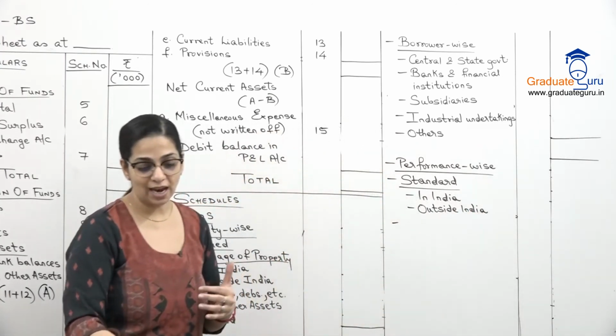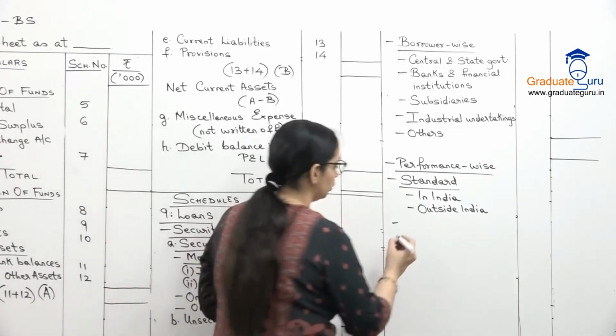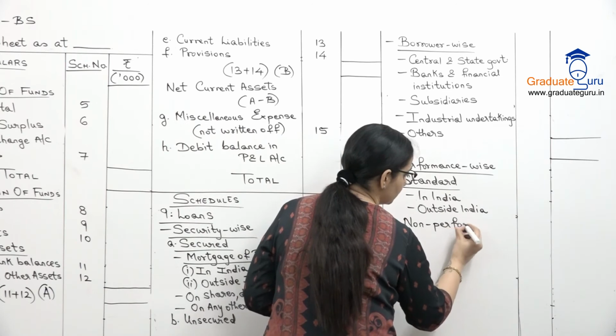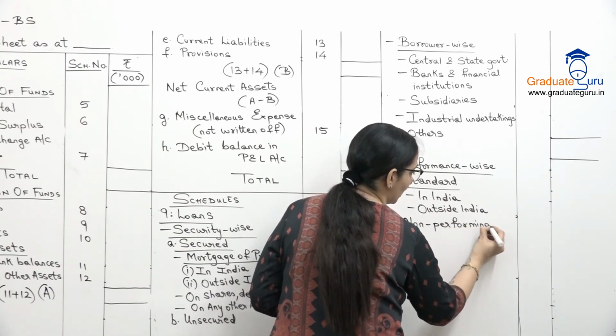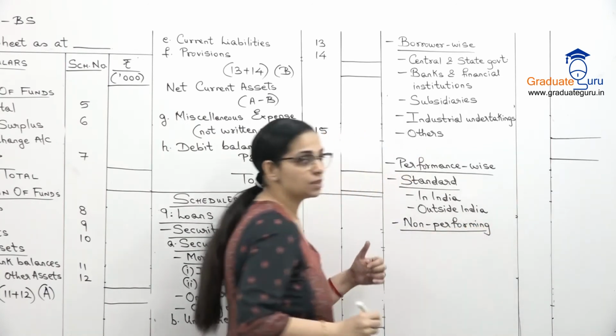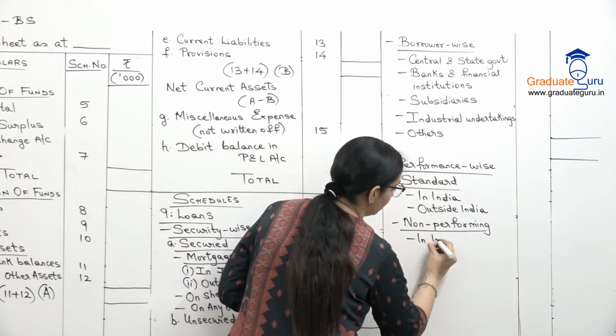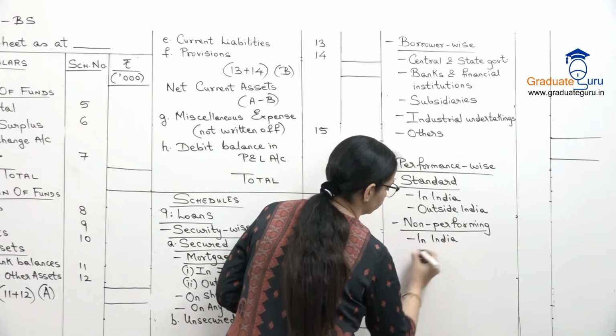And other than standard, we have non-performing. As I told you, those loans on which the interest and repayments are not happening on time. So that is non-performing. You again classify it as in India and outside India.